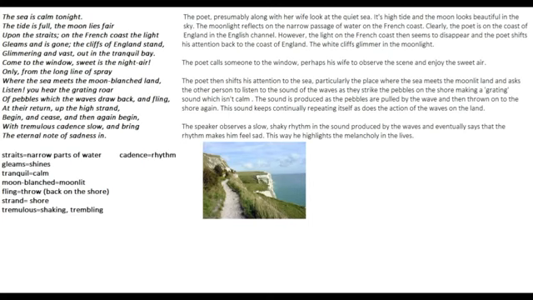Why does that happen? Probably because of the waves. The waves are coming and going, and therefore the moonlight seems to come and go. The cliffs of England stand glimmering and vast, out in the tranquil bay. Now what happens is, after the light from the French coast disappears, the poet starts again to think about the